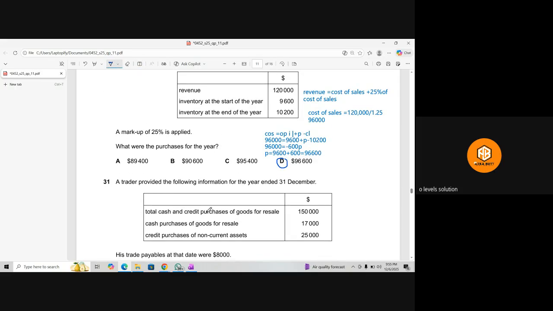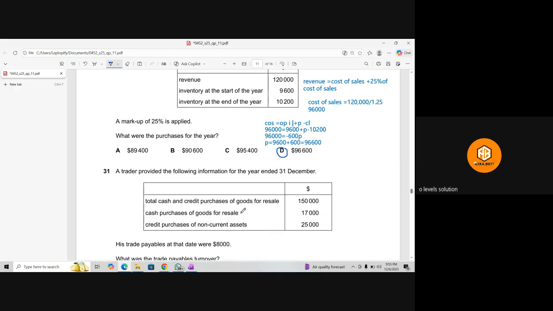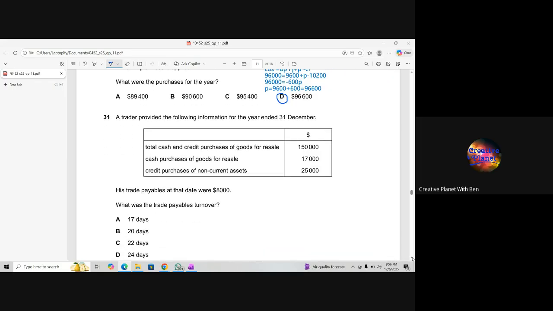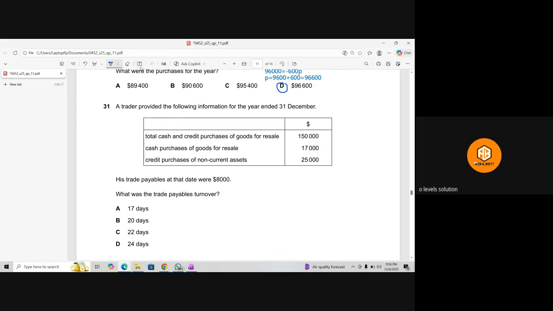Then we have the next question, I guess, related to the ratio. These are not included in the exam, so we don't need to do it. But it's okay, like we are doing it, so let's do it. A trader provided the following information for the year ended. Total cash and credit purchase of goods for resale is this. Cash purchase of goods for resale is this. Credit purchase of non-current asset is this. His trade payables at that date were 8,000. What was the trade payable turnover?